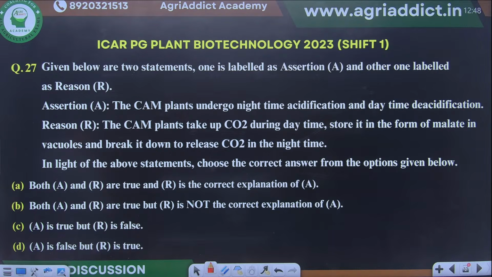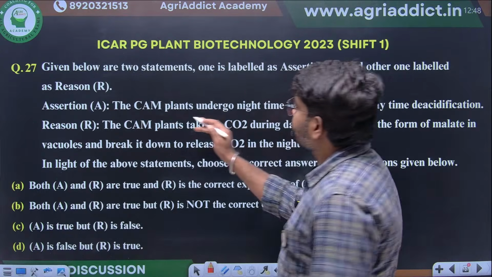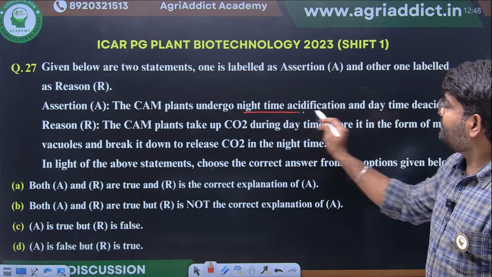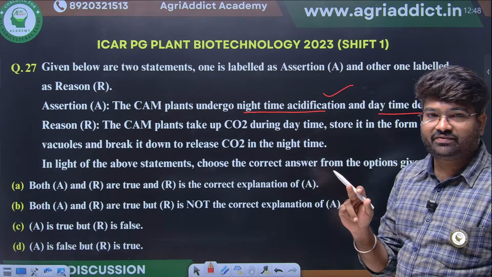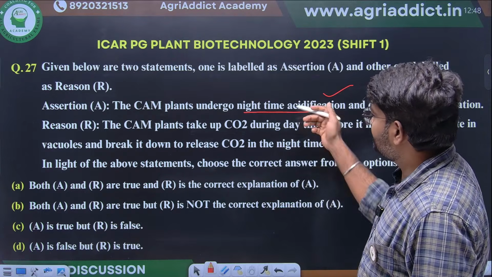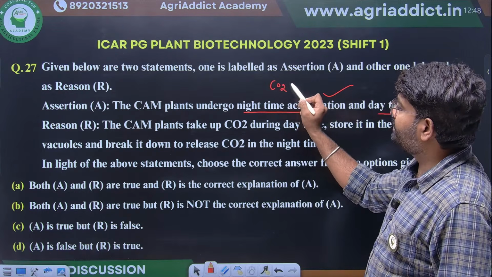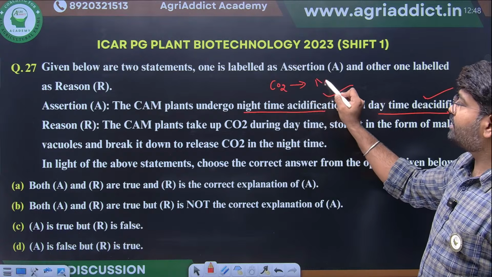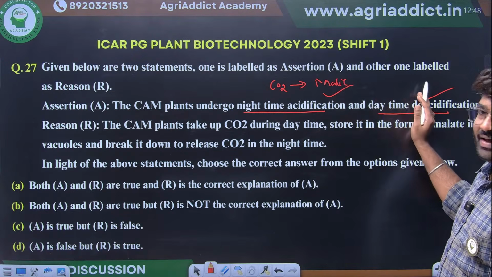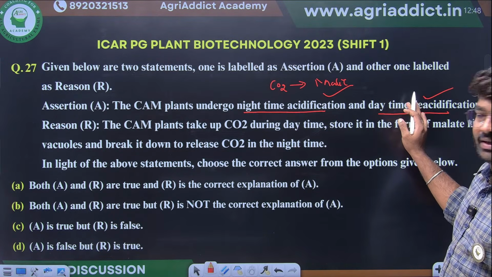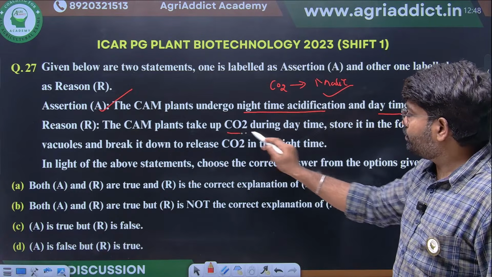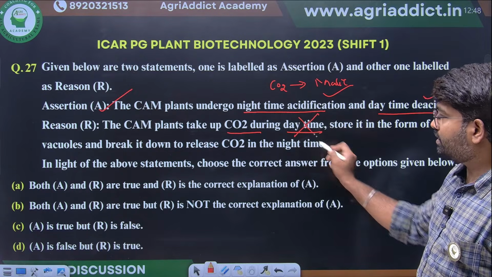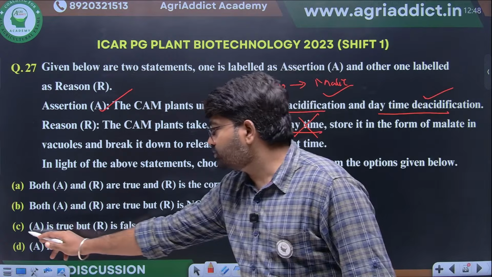CAM plants undergo nighttime acidification and daytime deacidification. Nighttime will be acidified, daytime will be deacidified. Yes, it's true. At nighttime stomata will be open, CO2 will come in, malic acid accumulation will be there. Daytime, malic acid will be decarboxylated. Yes, this is true. CAM plants take up CO2 during daytime. No, this is wrong. So A is true and R is false.